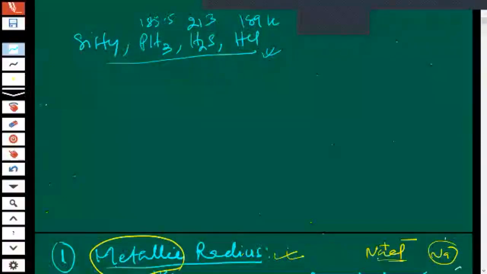So these are the things. Nobody is having hydrogen bonding. Then can you tell me which one is having the highest boiling point? Maybe HCl.